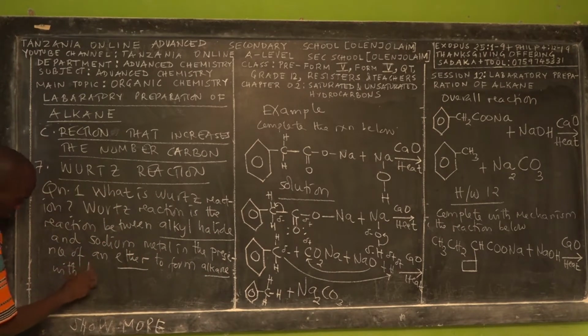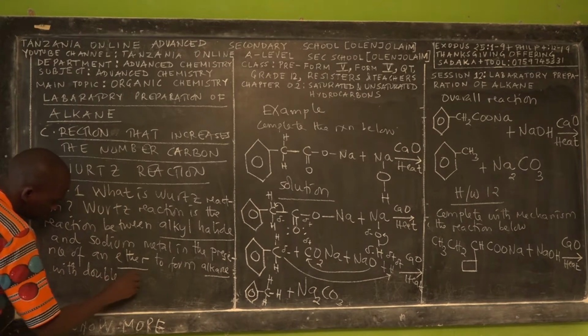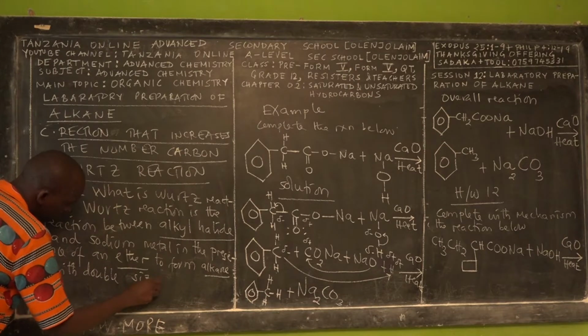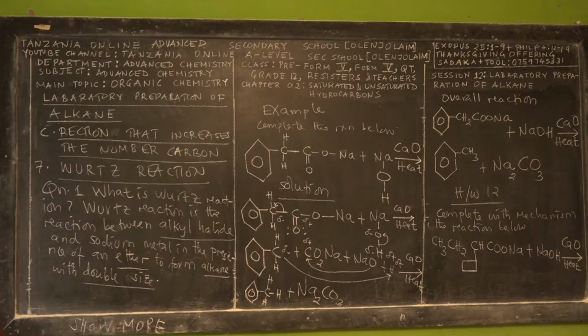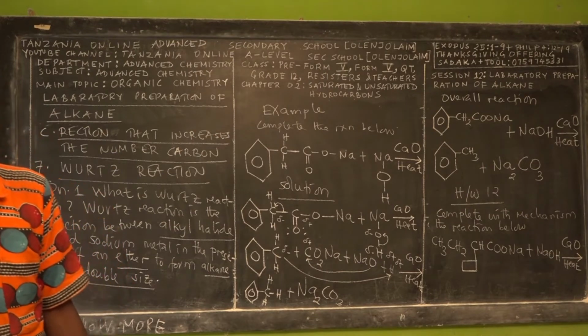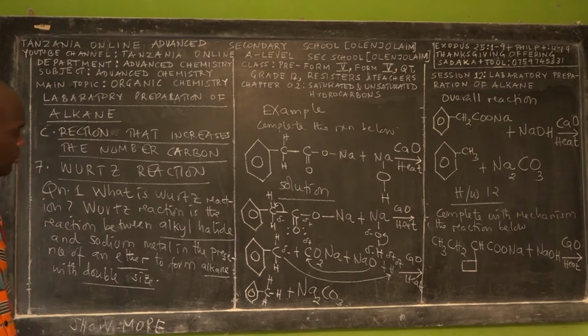The product is double size. It's a very important chemical reaction in organic chemistry. Double the number of carbon atoms, so double size.